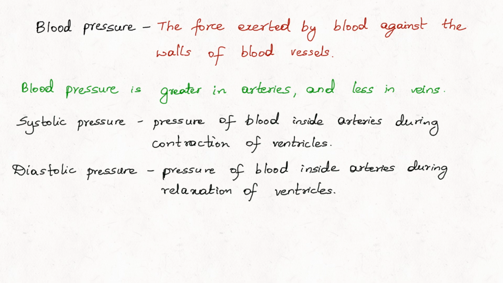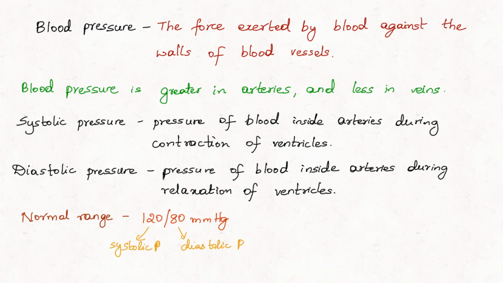What is the normal systolic and diastolic pressure in humans? Do you know? Your elders in the family may frequently be visiting doctors to get their blood pressure checked. Is it not? What is the normal pressure? It is 120 by 80 mm of mercury. What does it mean? 120 mm of mercury is the systolic pressure and 80 mm of mercury is the diastolic pressure.